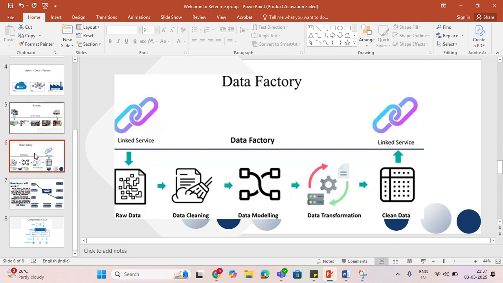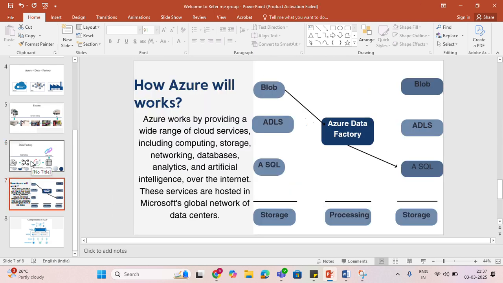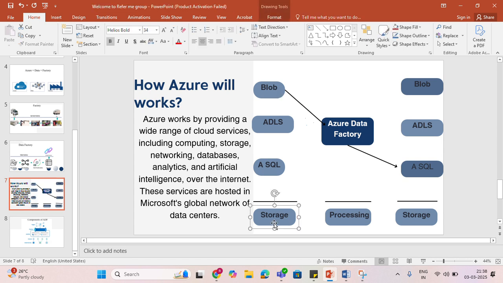And this is how Azure will work, and we'll see how exactly Azure works. And these are all the storage accounts: blob storage, ADLS, and ASQL. We'll discuss more about all those options. And after storing the dataset in blob storage, it will go to Azure Data Factory. This is a processing option. All processing happens inside the data factory. After completing the processing, again it will go to the storage account. Here it will go to ASQL. After storing here, it will go to Power BI.